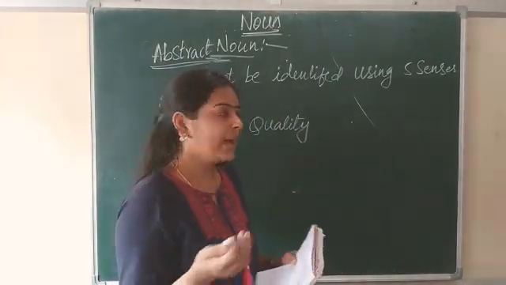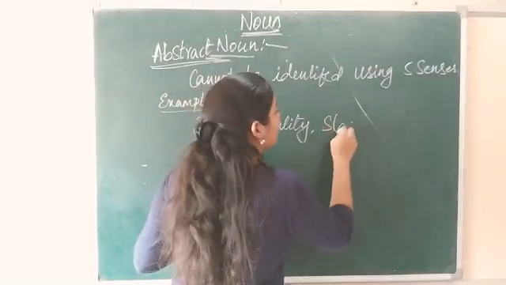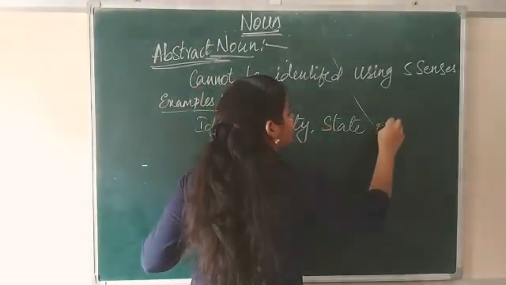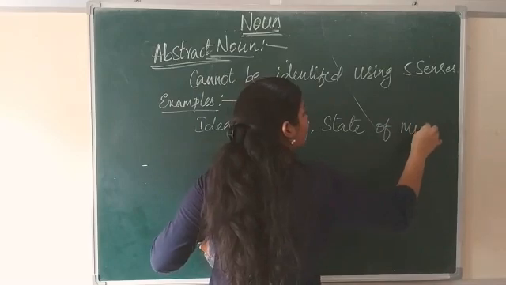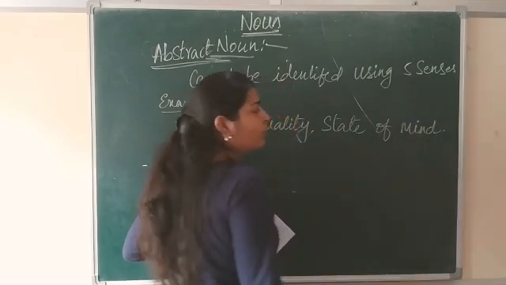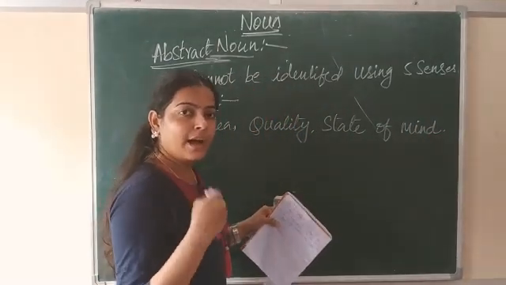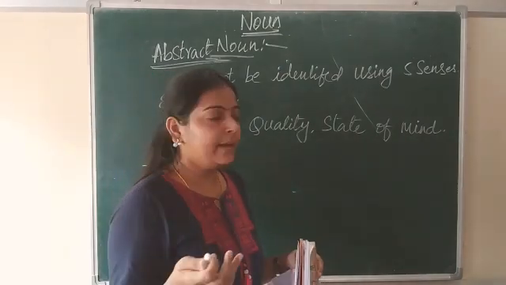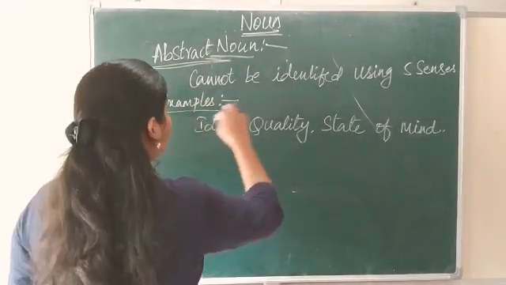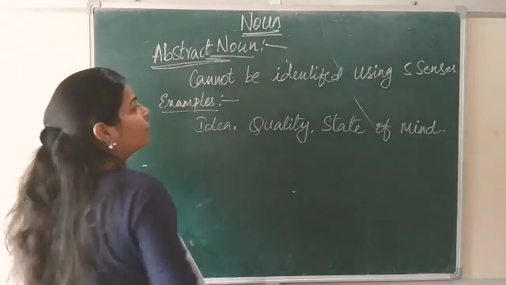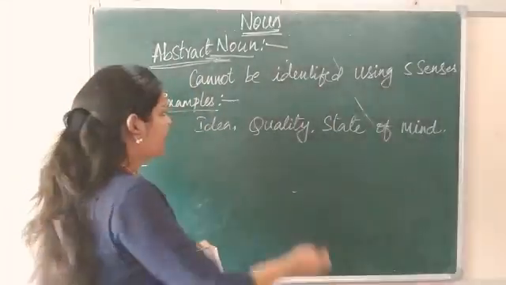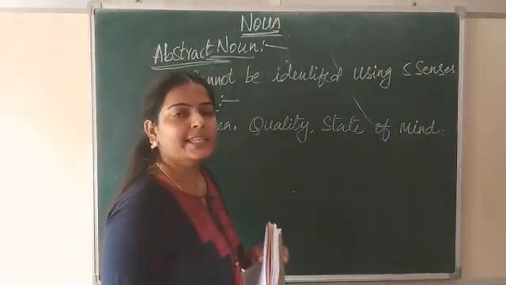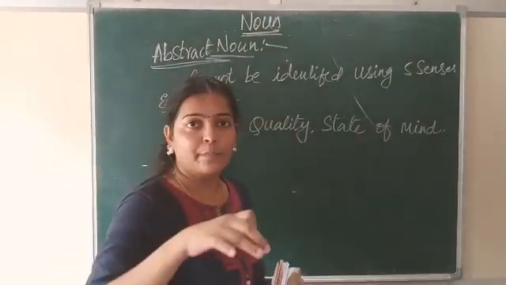We cannot know that. So state of mind. We can only know our own state of mind, but not others'. Okay? So these abstract nouns cannot be identified using our 5 senses. We cannot identify qualities, states of mind and ideas of other people.